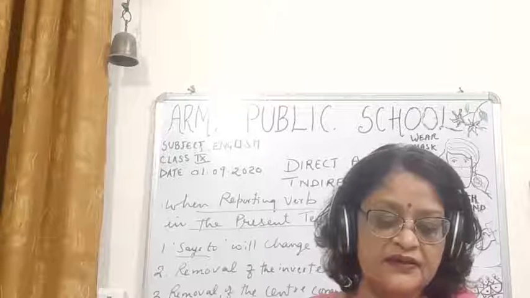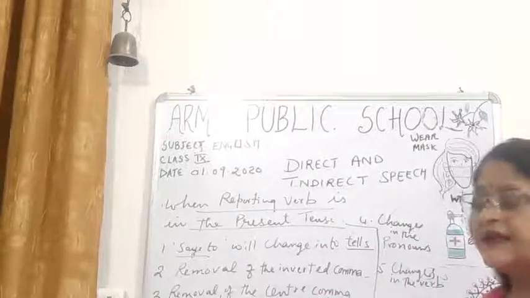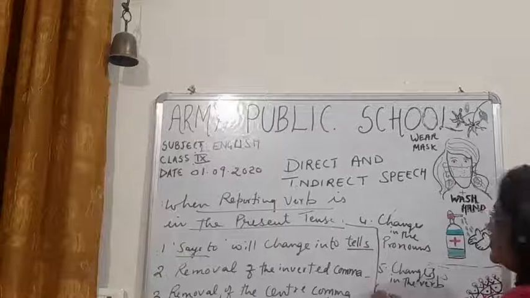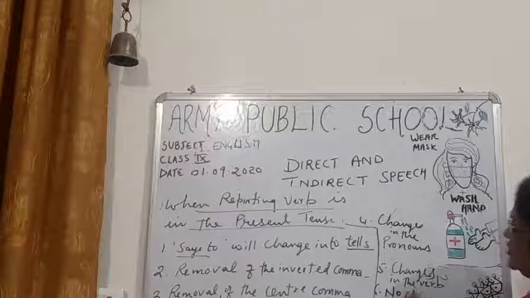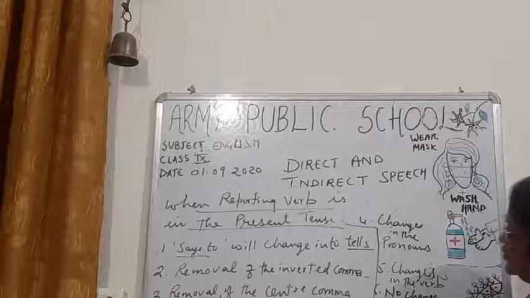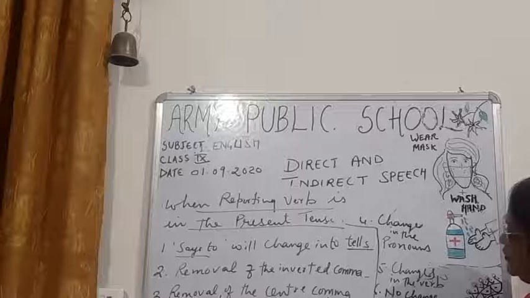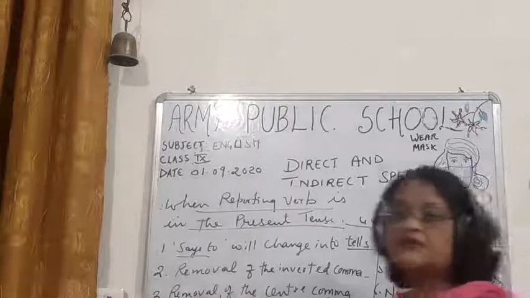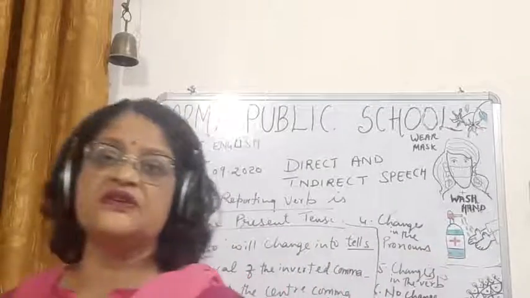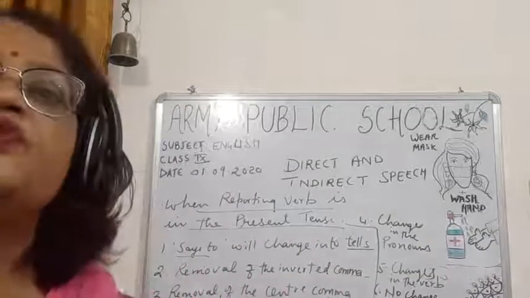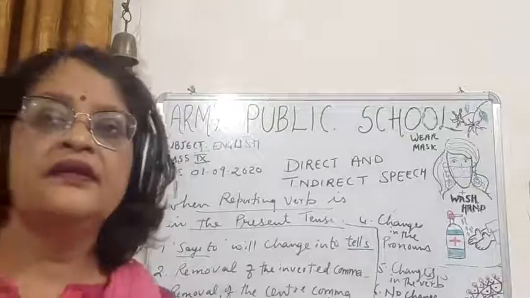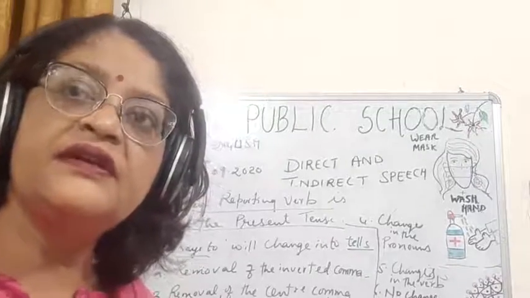And sixth is no change in the tense of reported part. So these are the 6 major points which you have to write. Okay, you have to write it and you have to learn it.